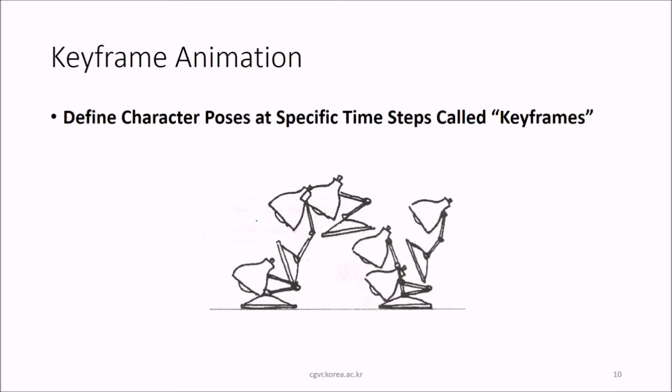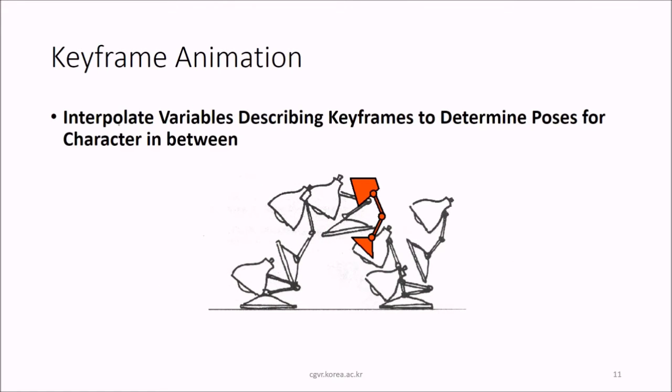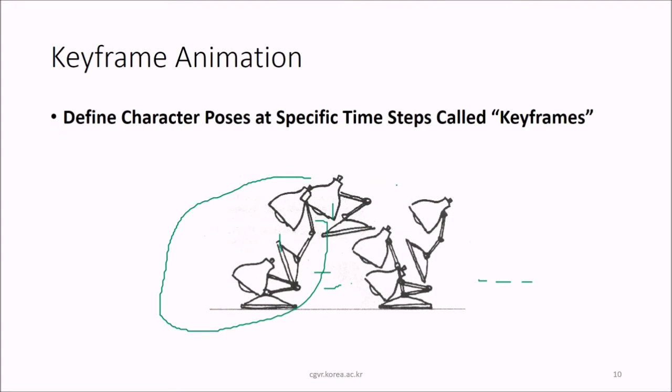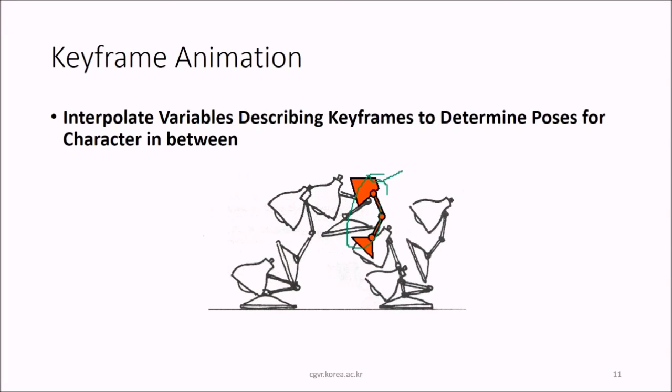Keyframe animation defines the character poses at specific time steps, which are called keyframes. So this is one frame, this is another frame; at different frames, we call them keyframes. You interpolate variables describing these keyframes to determine poses for the character in between. So this was earlier, and now you want to predict here. This is keyframe animation, or interpolation.